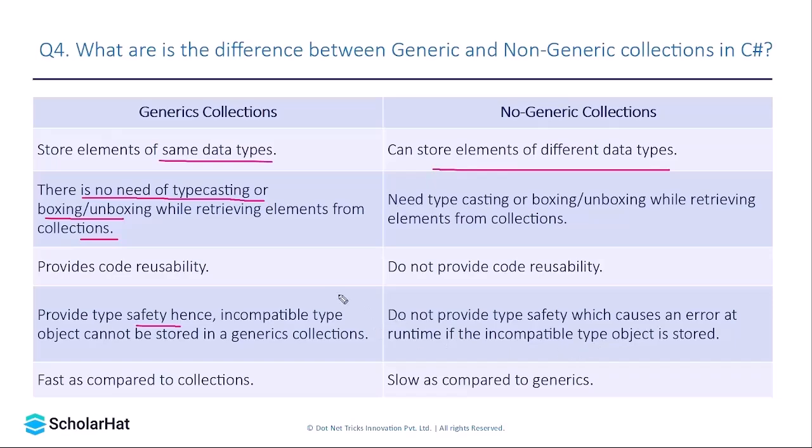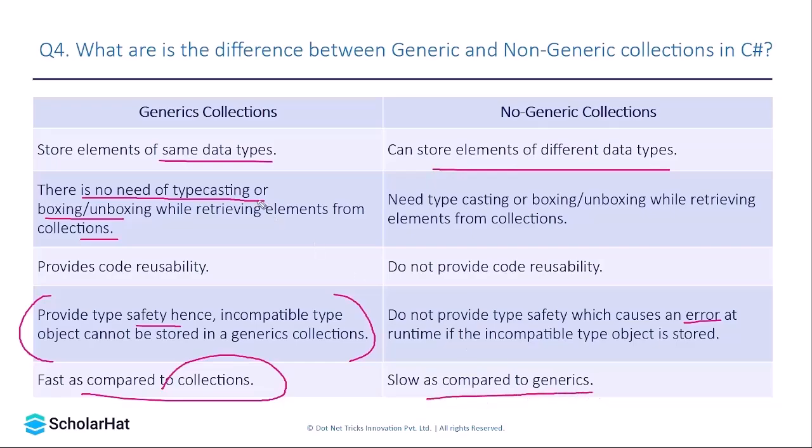So a runtime error because of types is not possible in a generic collection, but that can happen in a non-generic collection. On top of that, generic collections are fast as compared to non-generic collections, whereas the non-generic collections are slow as compared to generic.